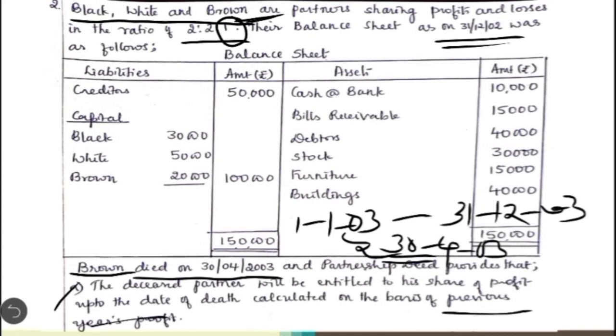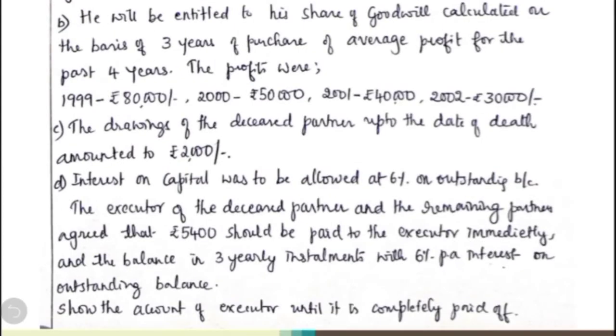What is the current year here? Current year is 2003. What is the previous year? Previous year is 2002. So we need to identify what is the previous year's profit. Here it is given in the second point that the profit of 2002 is 30,000. So last year's profit is nothing but comprising of 12 months. So 30,000 is the profit for 12 months. So we need to calculate what is 4 months profit.